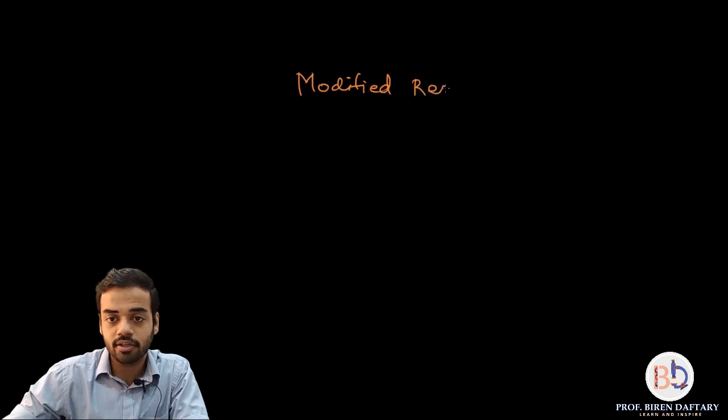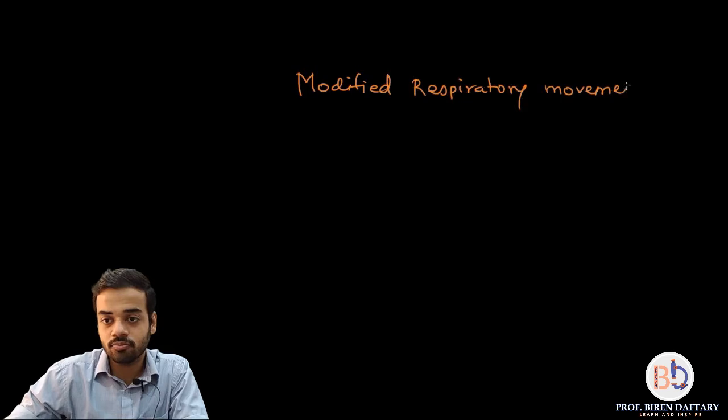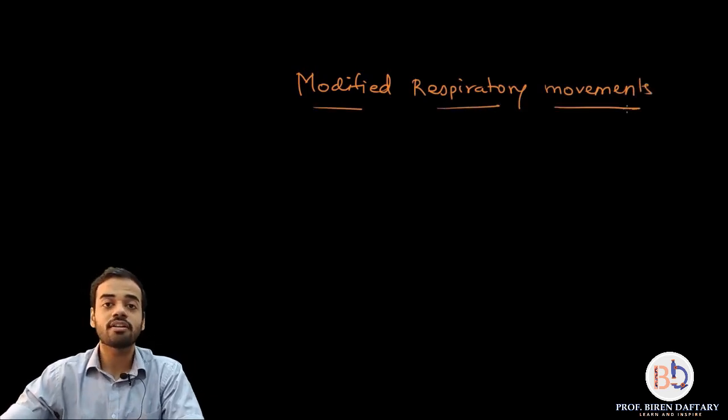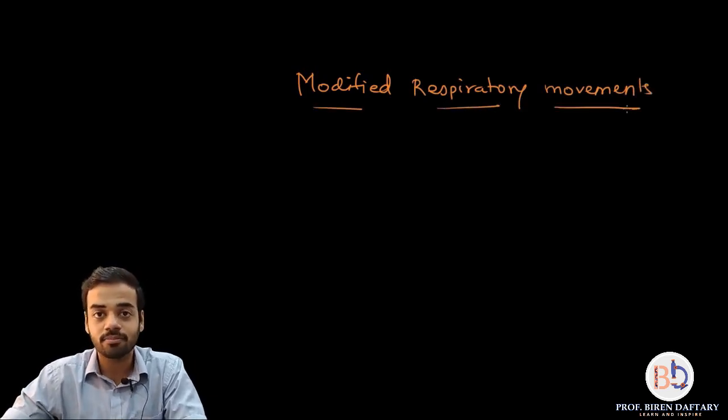So anyways, let's start with the part today, which is called modified respiratory movements. Okay, so what are these modified respiratory movements? Your normal respiratory movements are by default inspiration and expiration, which is taking in air and removal of air.